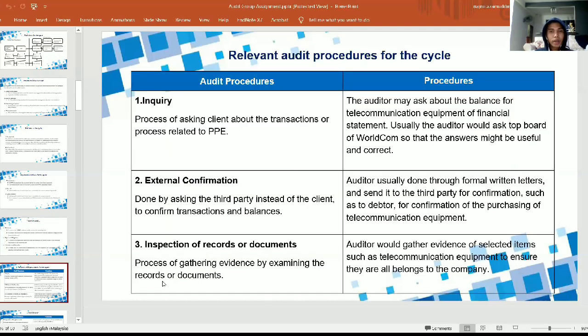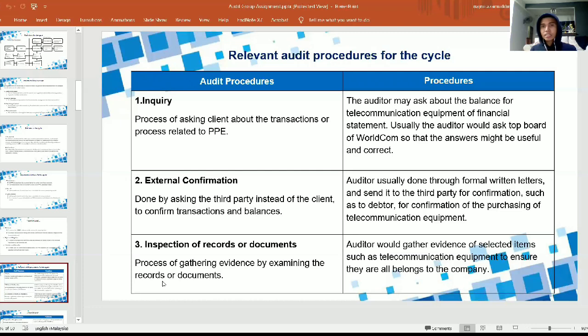Okay, so we'll move to the next slide, where I will talk about relevant audit procedures for the cycle. The first audit procedure is inquiry. What is inquiry? Inquiry is the process of asking the client, the top manager, or a colleague of the company about the transaction or any questions that might come up in the auditor's mind related to the PPE or related to the transaction that might be in query.